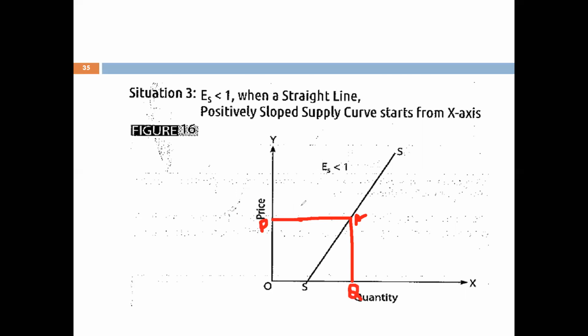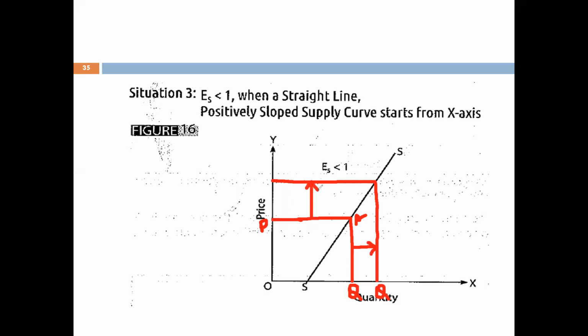Now price has increased from OP to OP1, and quantity supplied is increased from OQ to OQ1. In this case, you can see that the increase in quantity supplied is less than the increase in price.